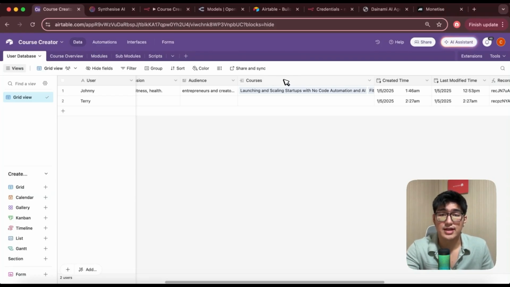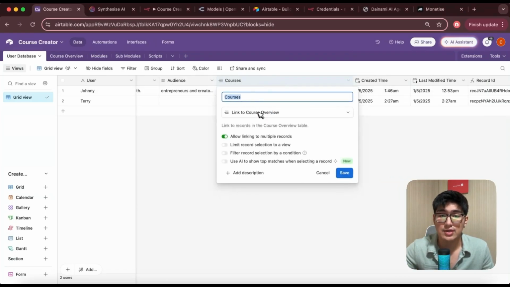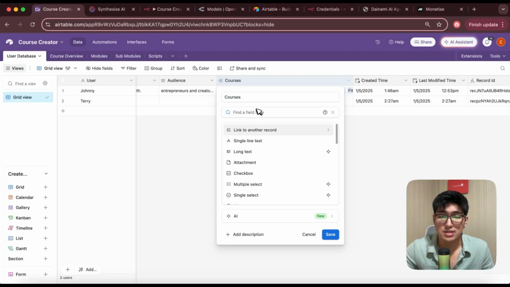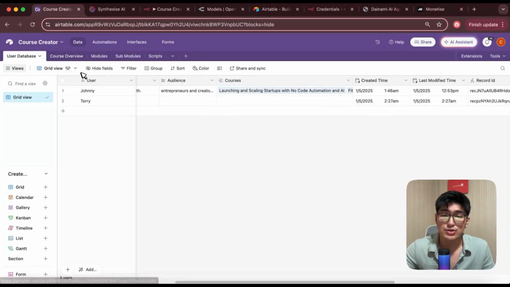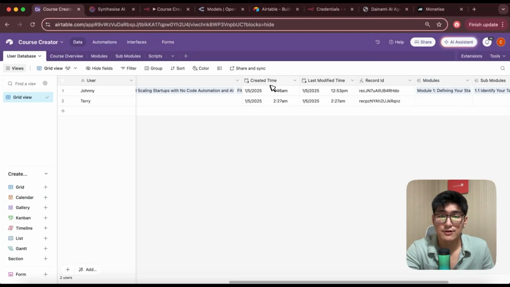Okay, so this is what I like about Airtable, being able to link each table to each other, and it helps me organize all of them neatly. Right, so to create this, you want to create a new field, link to another record, and essentially you want to name the new field causes. Okay, so after we link to this new field, we also want to have a couple more fields here.